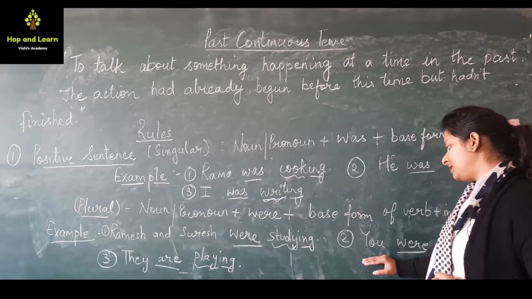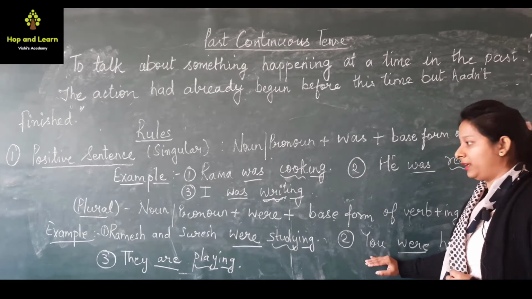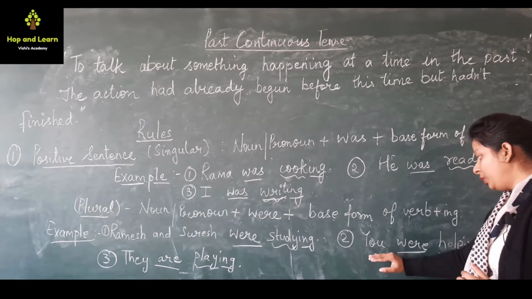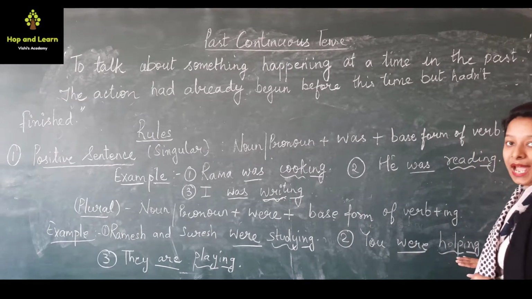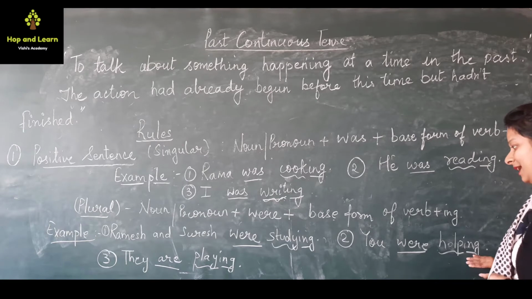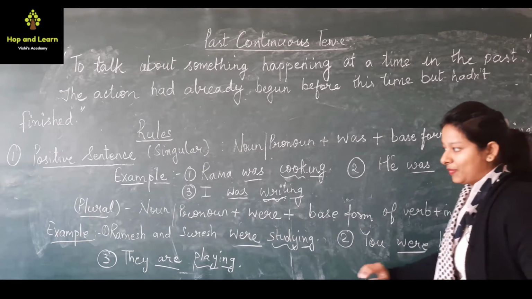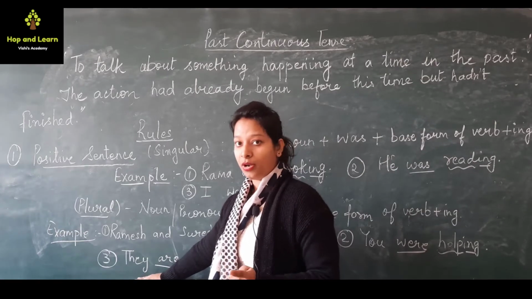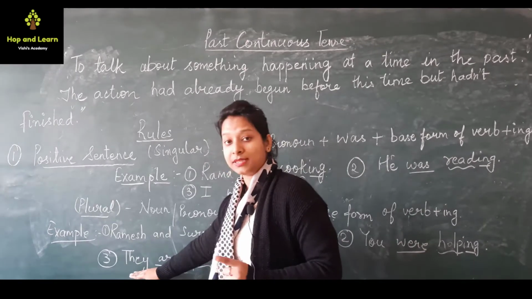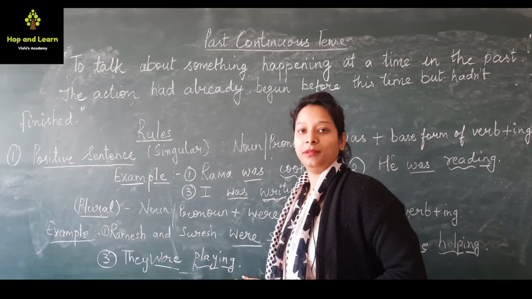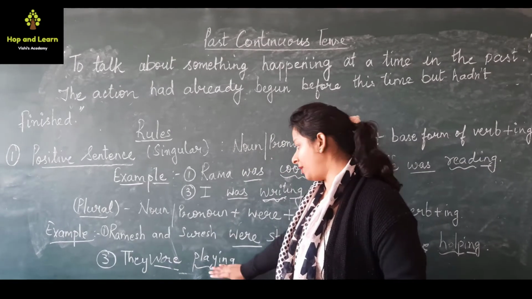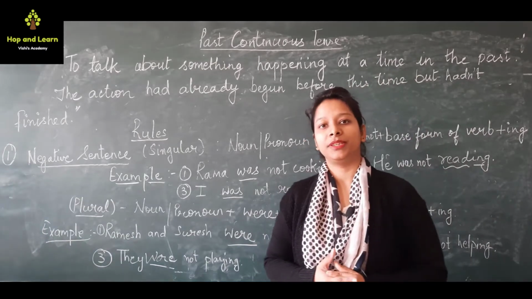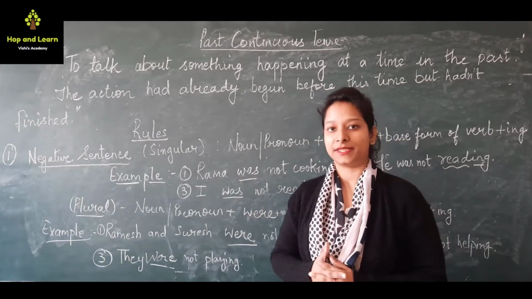Now the second sentence, you. I have taught you that we use you as a plural. So you were helping. Help is the base form of the verb plus ing. You were helping. Now the third sentence is they. We use they for plural nouns. They is a pronoun. They were playing. Play is the base form of the verb plus ing. They were playing. Now students, we will discuss the rules for negative sentences.